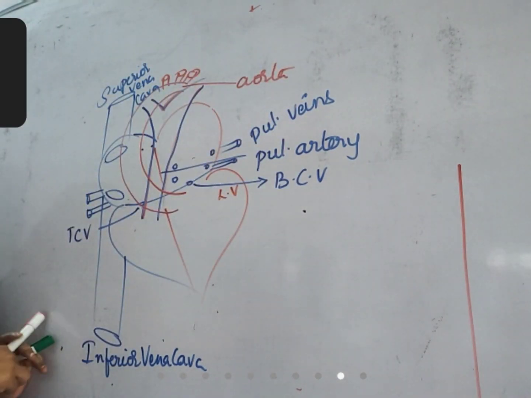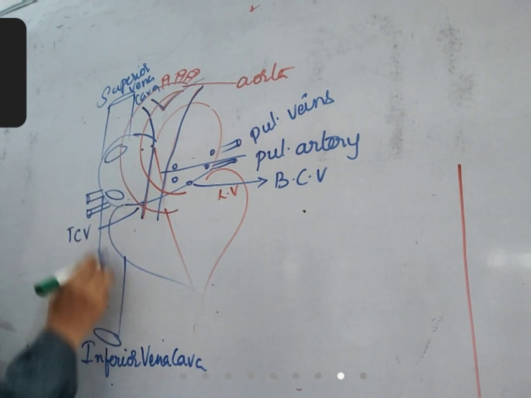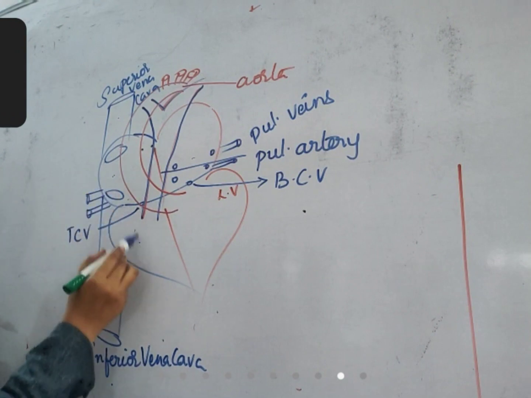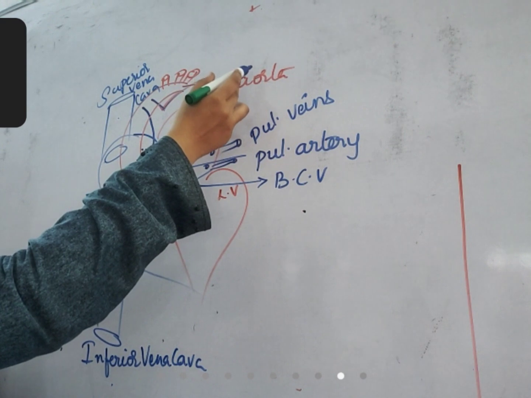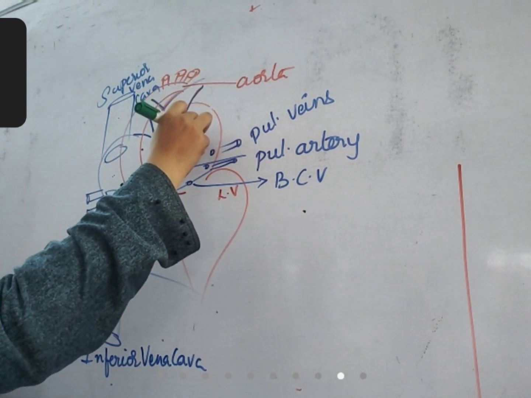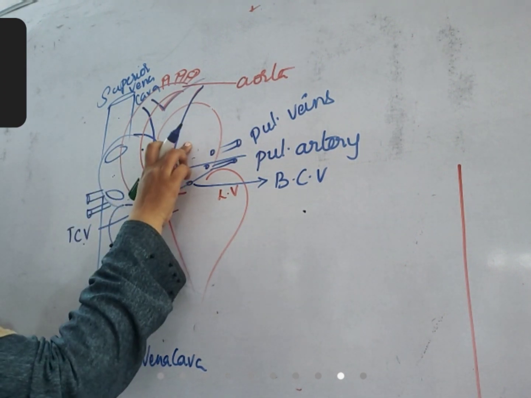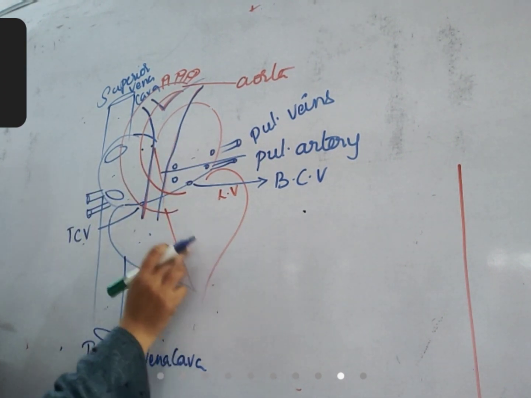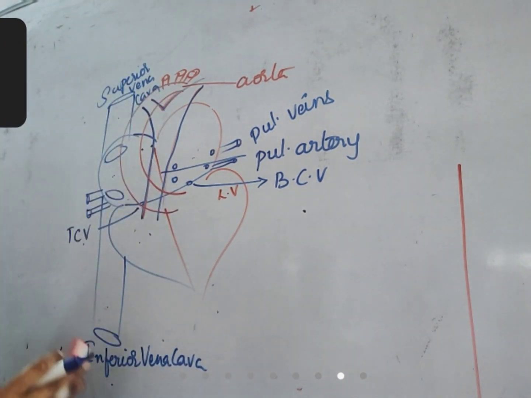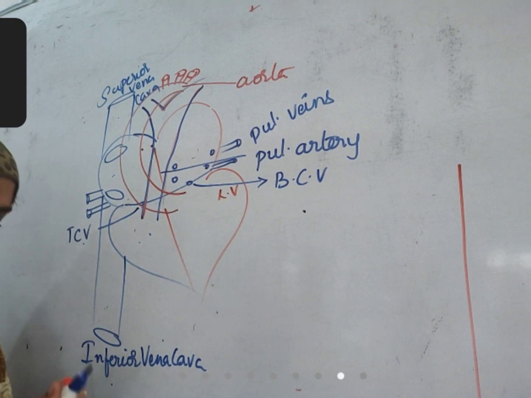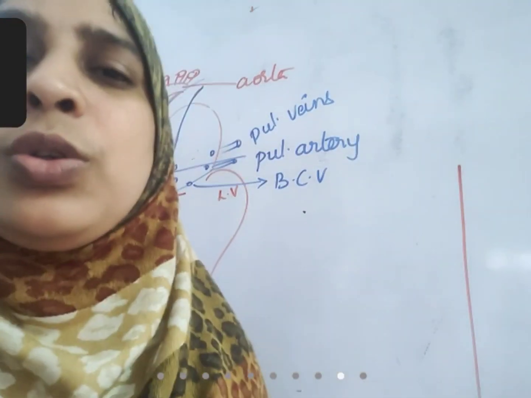Branches. Very important, children. Superior and inferior vena cava to right auricle to right ventricle through the tricuspid valve. From there to pulmonary arteries to lungs. From lungs to left auricle through pulmonary veins. After that, from left auricle to left ventricle through the bicuspid valve. From left ventricle to all body parts through the aorta. So very important, children. You should remember it. That's all.